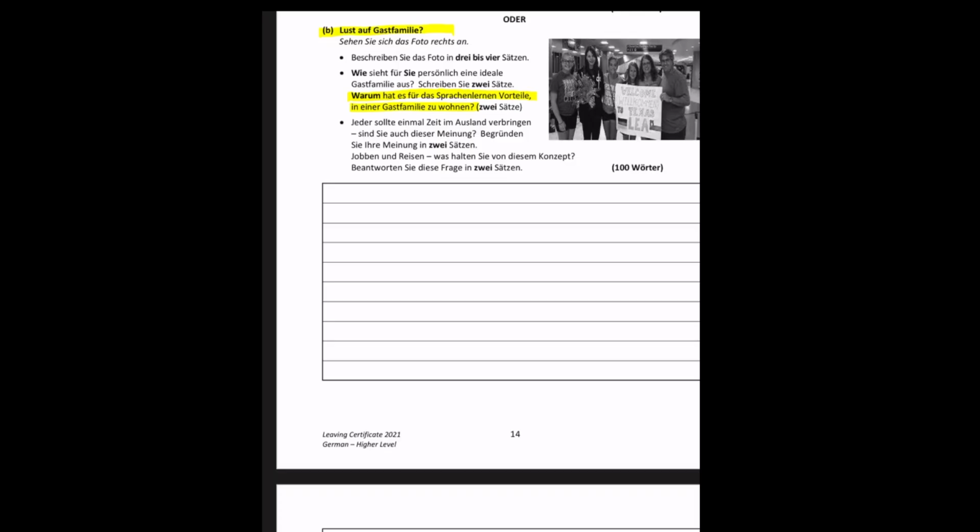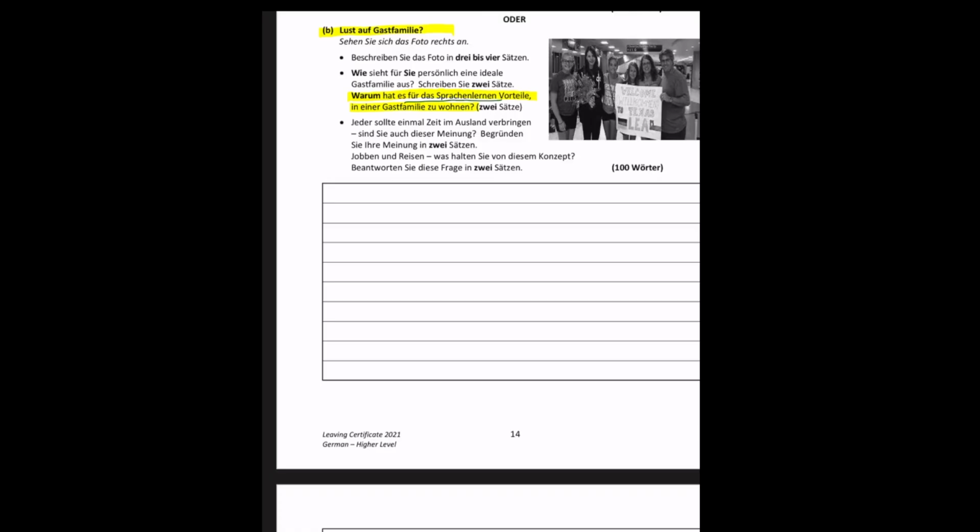And what you needed to do here was to say why there were advantages to living with a host family for language learning. If you just said it's lots of fun, you wouldn't have got the content mark there. So it was quite critical here that you read the question really, really carefully, and you really engage with that part, für das Sprachenlernen, that part there. That was really, really important.